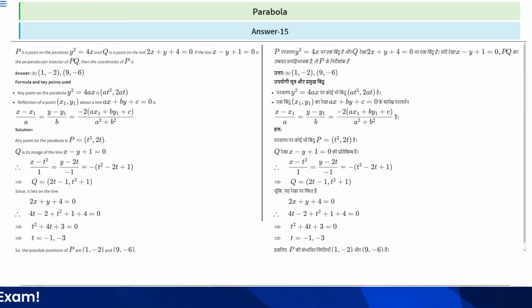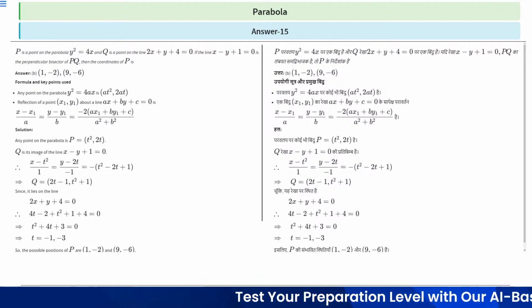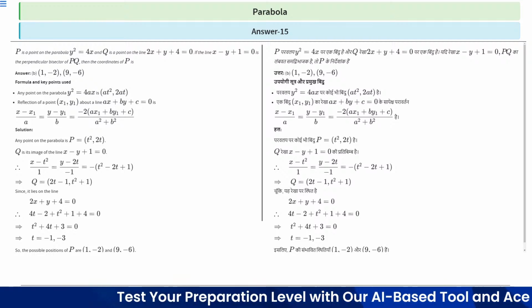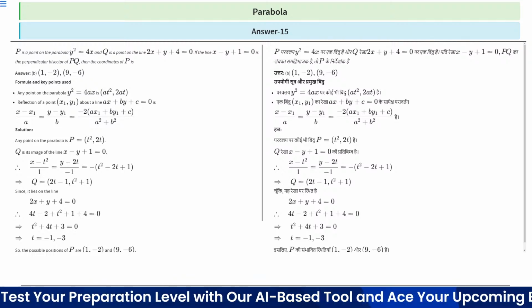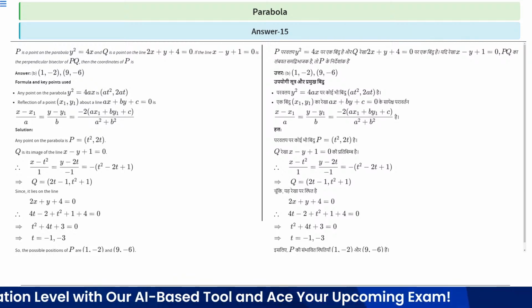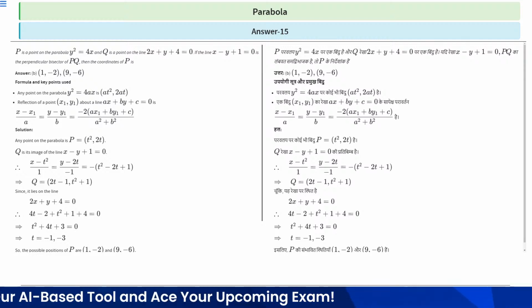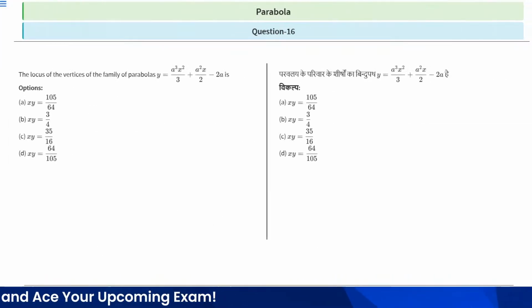So the possible positions of P are (1, -2) and (9, -6). Clear? Possible positions of P are (1, -2) and (9, -6). Got it? So therefore option B, (1, -2) and (9, -6) is the right answer. Got it?